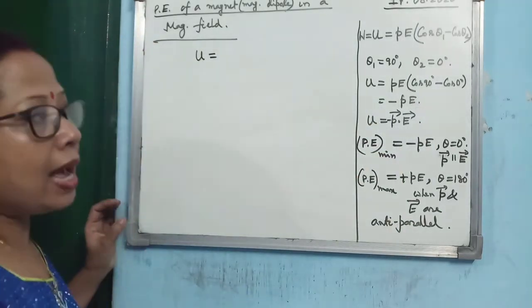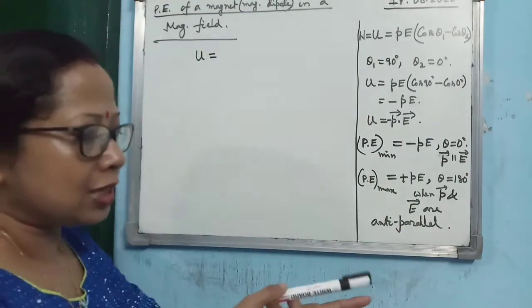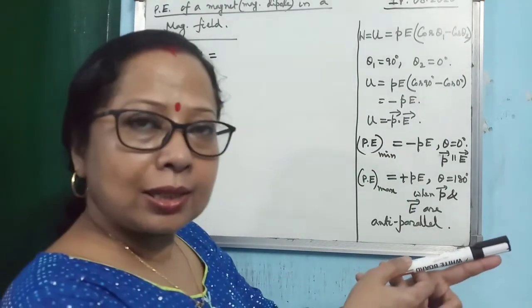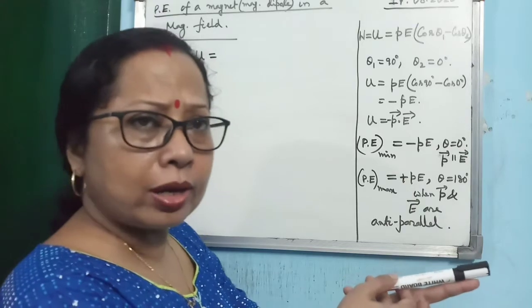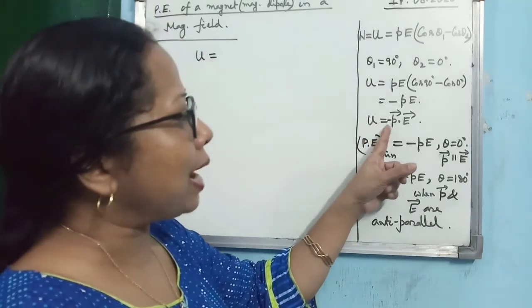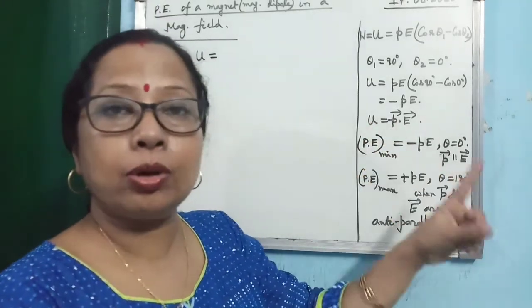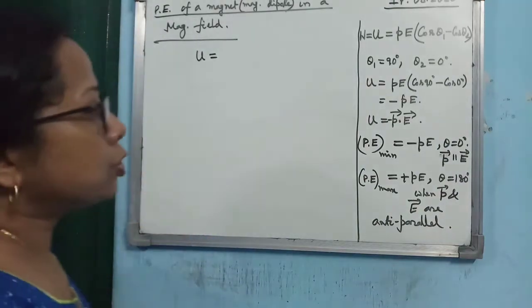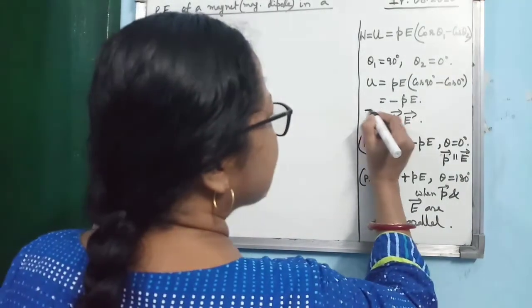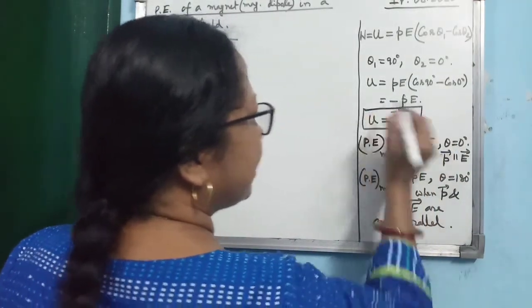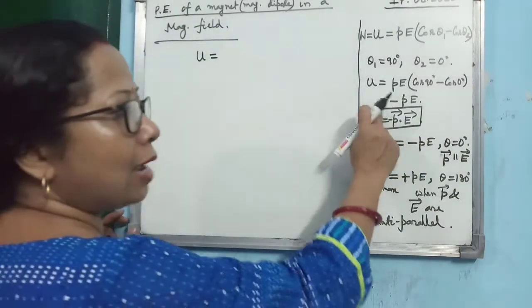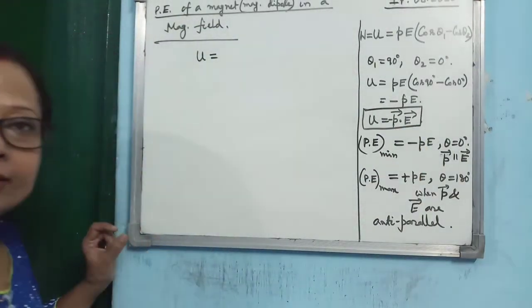Minus PE. In this case P and E are parallel to each other, so the angle between them is 0 degree. So you can write it as minus P dot E, because cos 0 is 1. This is the expression for potential energy of an electric dipole placed in a uniform electric field.